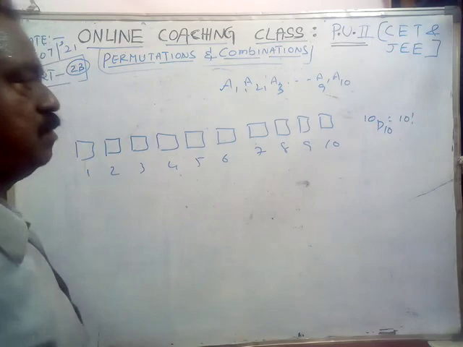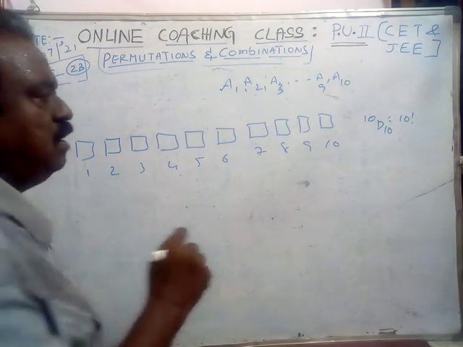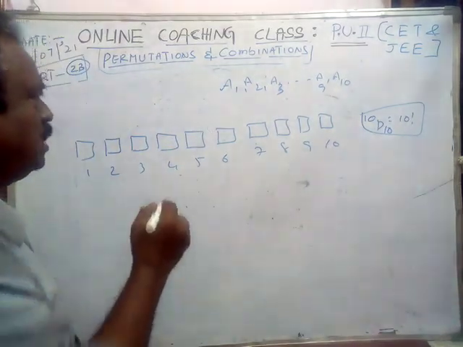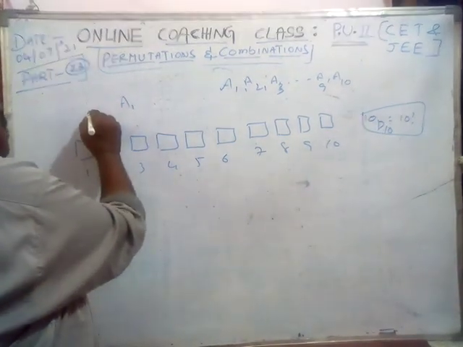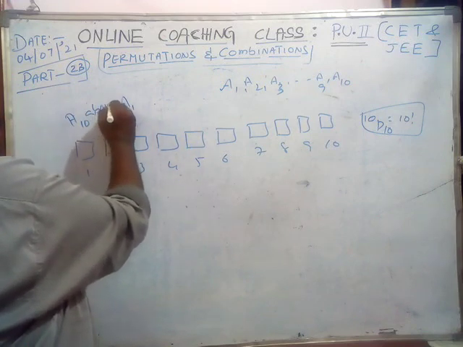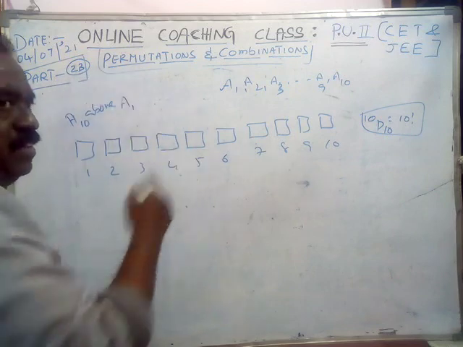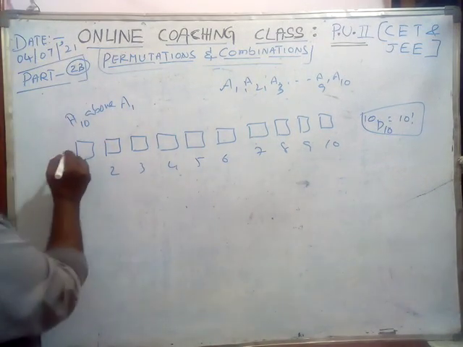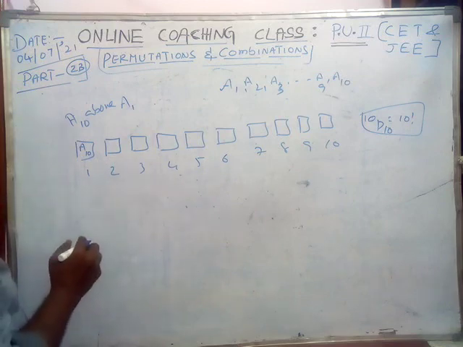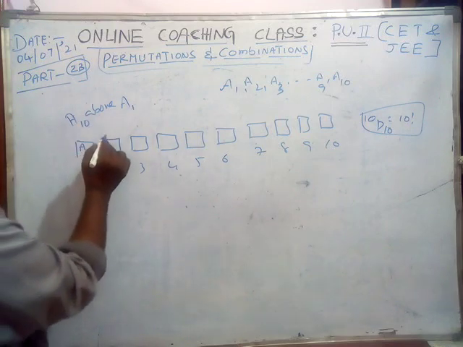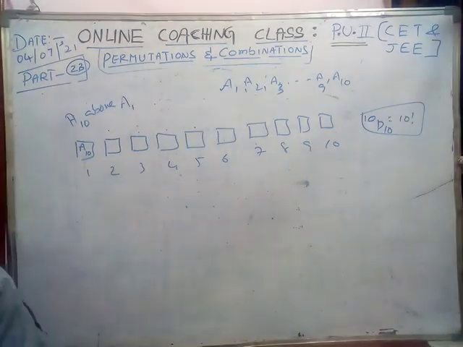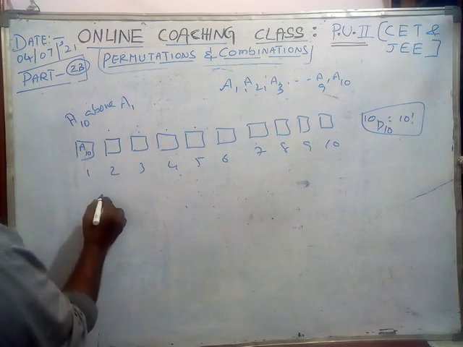But here, that is not the answer. In the question, we are asked that A1 is always above A10. A10 first, next A1. Suppose A10 is in the first place, then A1 may be here or here or here, 9 ways are there.